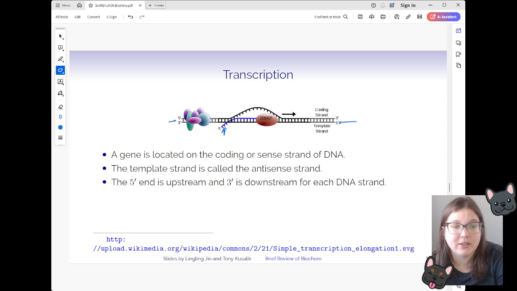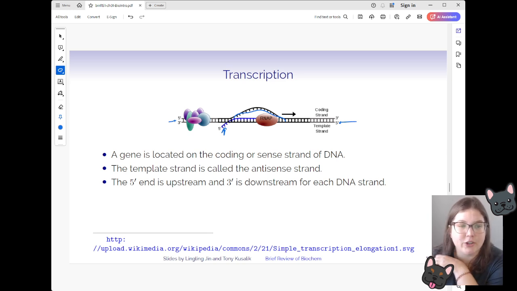The reason why it uses this template strand and not the coding strand is because it can build up that mRNA molecule in a continuous fashion. So it doesn't have to stop and make breaks and all of that kind of stuff like we would see on the one strand with DNA replication. So the gene is going to be located on the coding strand. When we're looking at the gene from a bioinformatics perspective, we'll be reading it as the coding strand.